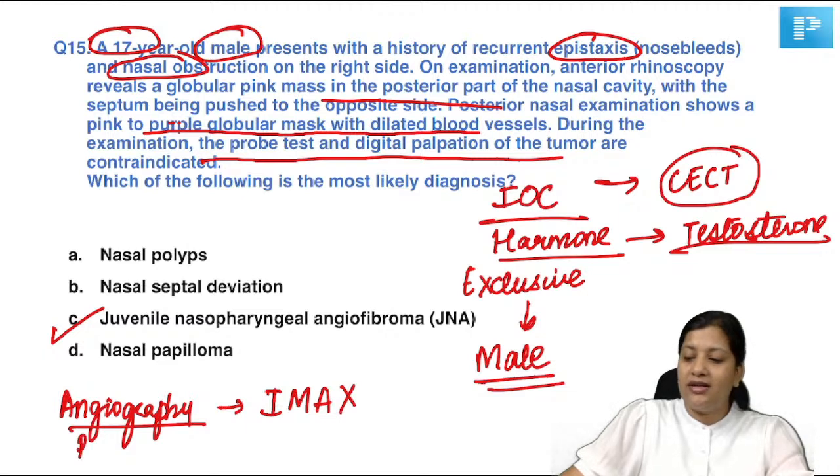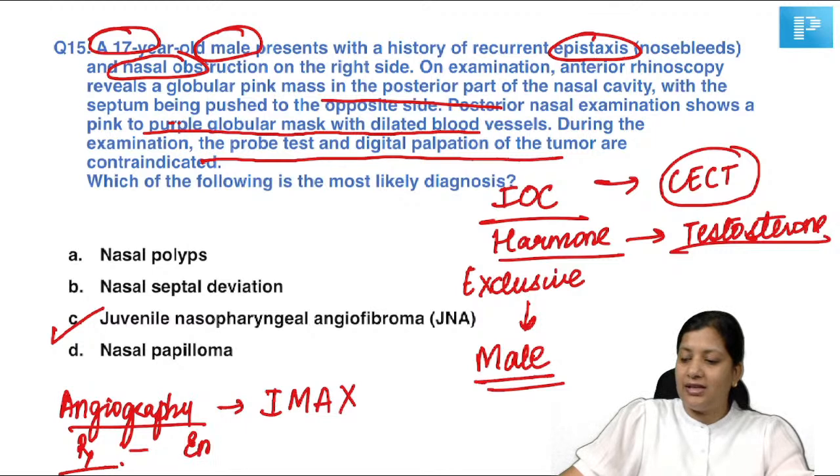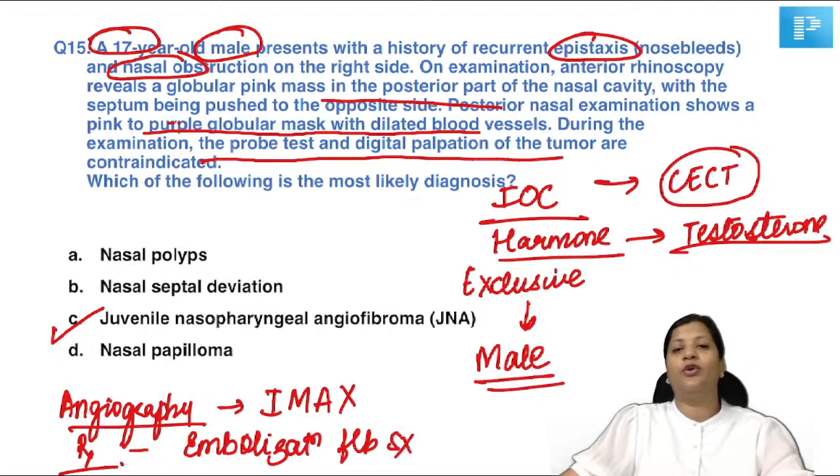And then what is the treatment of choice? The treatment of choice is embolization followed by surgical excision. So you're going to identify the feeding vessel and then you're going to do the surgery. So embolization followed by surgical excision will be the treatment of choice.